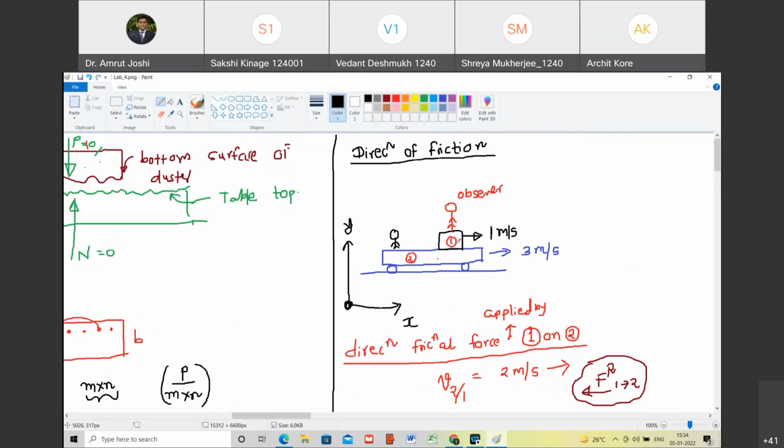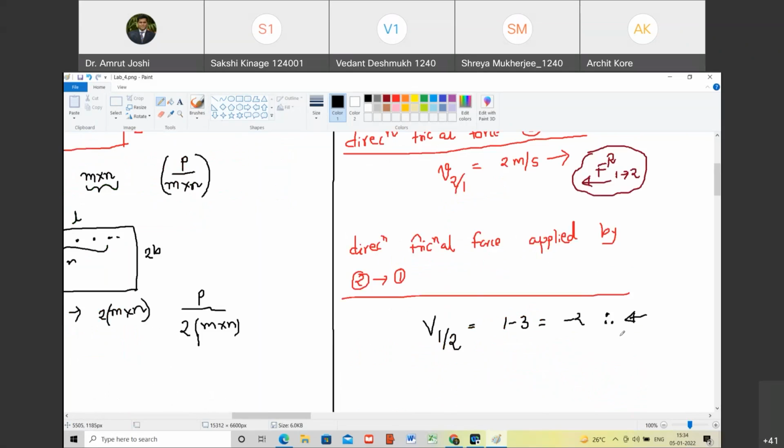So what should object number 2 do? It should stop it from moving towards him. Are you with me? Friction. Yes.